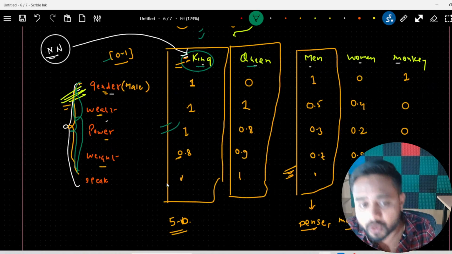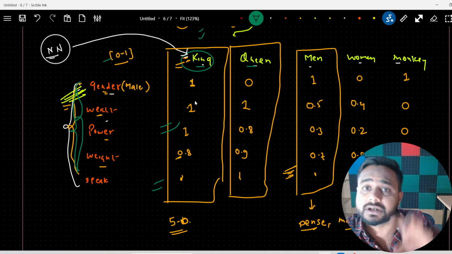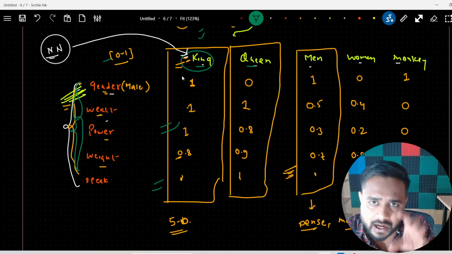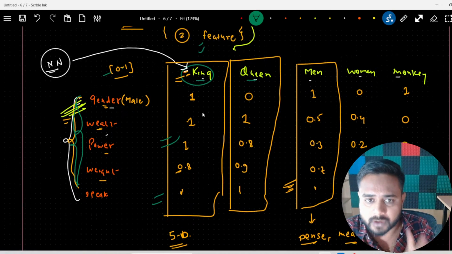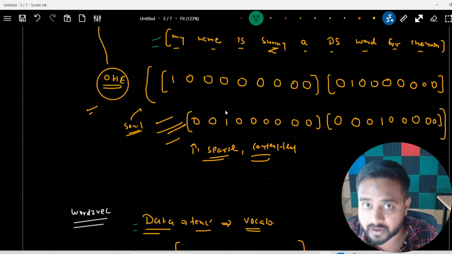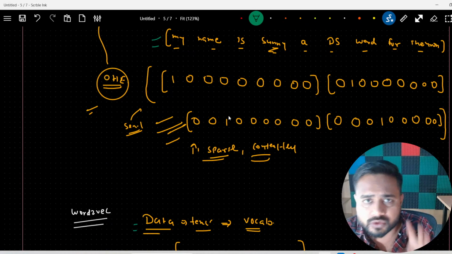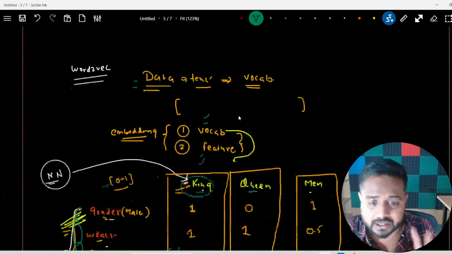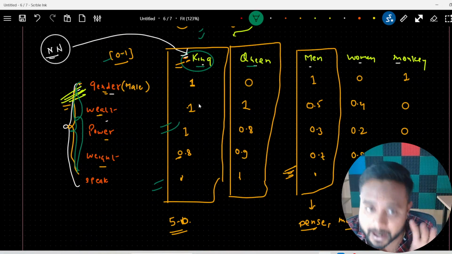Now if you look into this particular vector, this is a dense vector, which has so much more information compared to this sparse vector, where we are not able to sustain any sort of context. So this is called a word embedding.